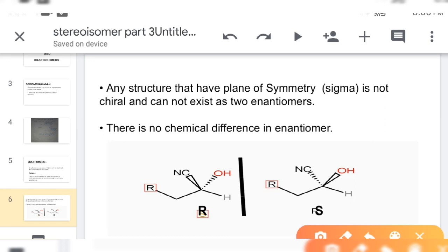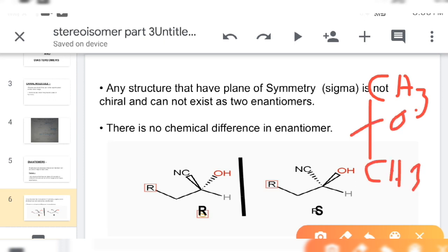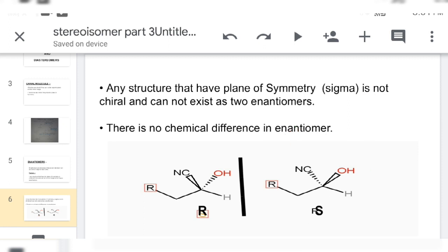Suppose a structure has CH3, OH and hydrogen. A mirror plane sigma can pass through this, so this molecule has a sigma plane of symmetry, and this type of molecule can't have any enantiomers.